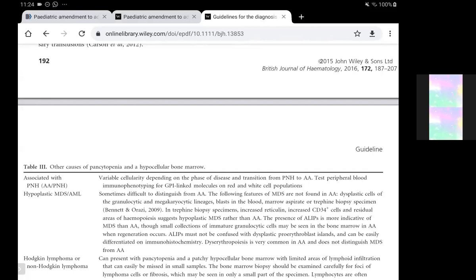So it is mostly the colony forming units, the precursor cells for the cell lineages, that is the megakaryocyte-erythroid precursors, the granulocyte-erythrocyte-megakaryocyte-monocyte precursors, and the megakaryocyte precursors. These precursor cells are mostly those involved.